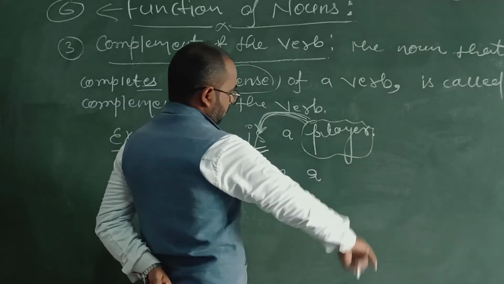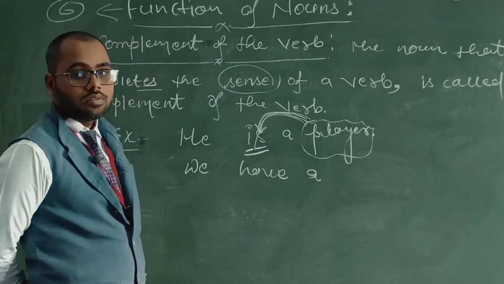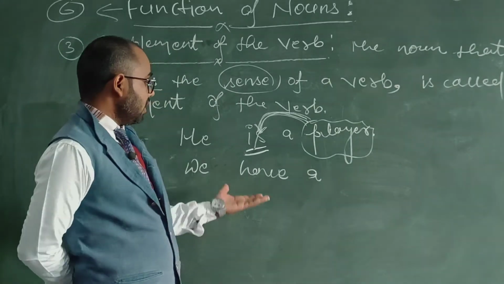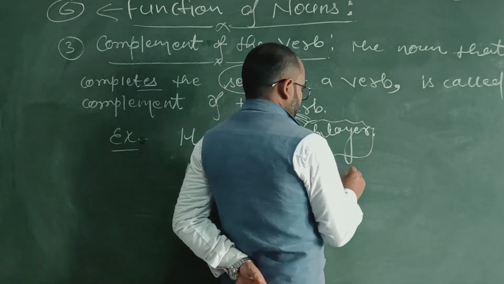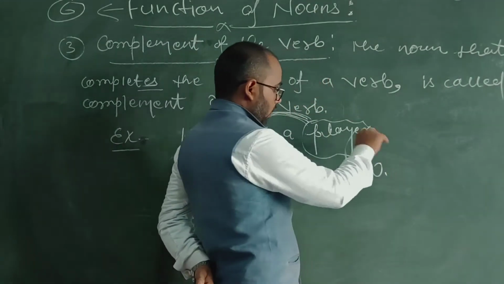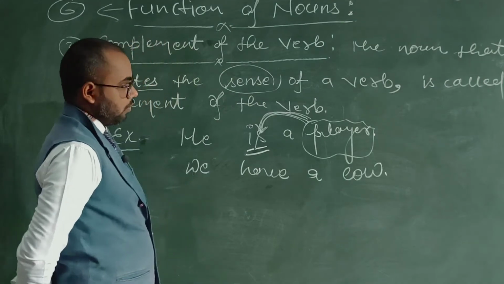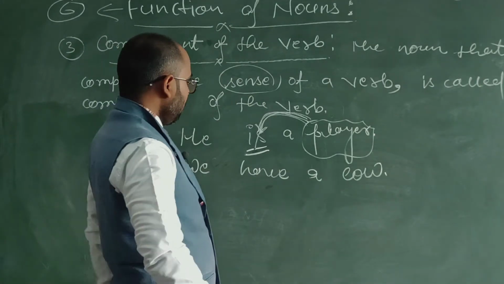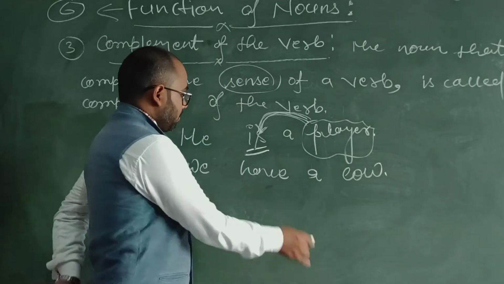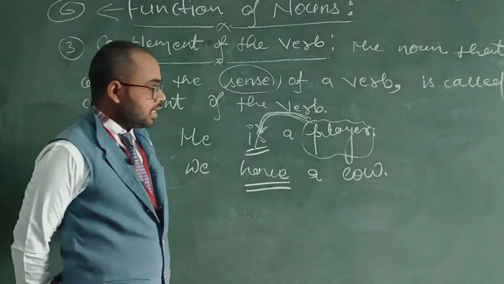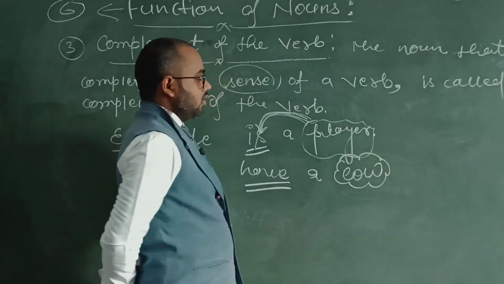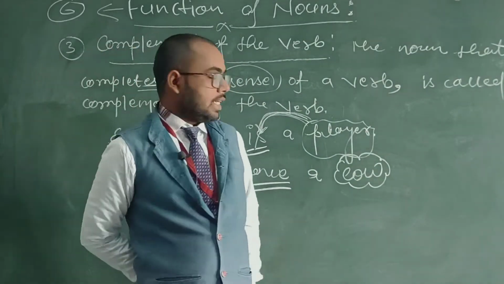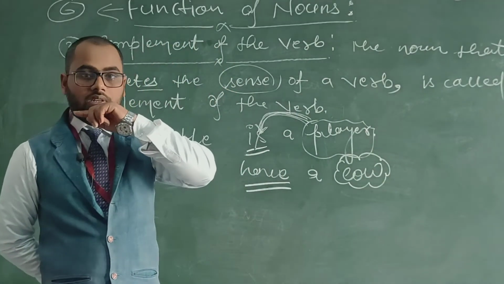"We have a" what? It's not a complete meaning of have. We have a what? If we put a noun word in, "we have a power," now we can see the meaning of this verb has been completed due to this word, and that is a noun word.